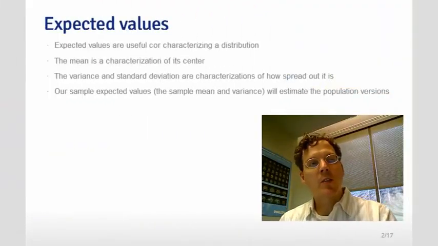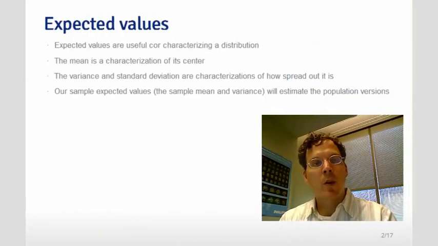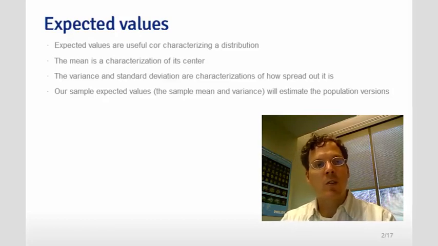This class is about statistical inference, the process of making conclusions about populations based on noisy data that we're going to assume was drawn from it. The way we're going to do this is we're going to assume that populations and the randomness governing our sample is given by densities and mass functions. So we don't have to talk about the whole function, we're going to talk about characteristics of these densities and mass functions that are characteristics then of the random variables that are drawn from them.